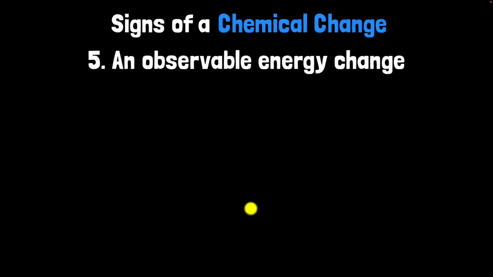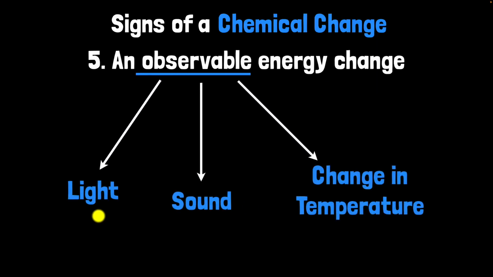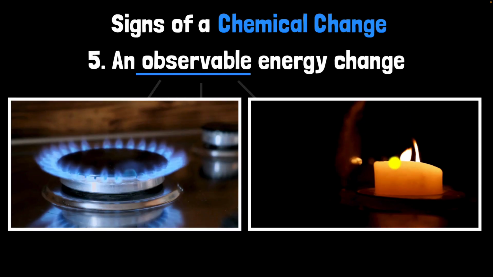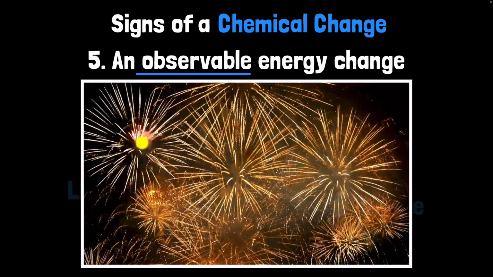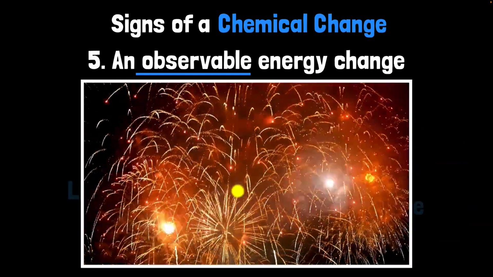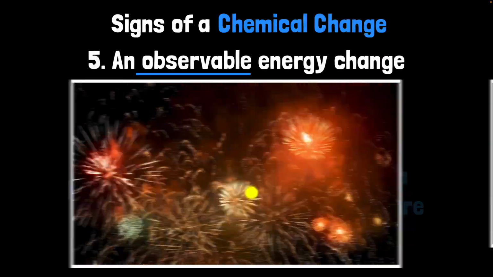And finally, we can have observable energy change. And when we say observable, we could have some light being produced, sometimes some sound is being produced, and sometimes when new stuff is produced, we have a change in temperature. For example, when you light a gas stove or when you light a candle, again, new stuff is being produced, and that produces a change in energy, light. When you have firecrackers, again, a lot of new stuff. It's a chemical change that's happening. You have light and you have sound, and there's certainly a temperature change that's happening.